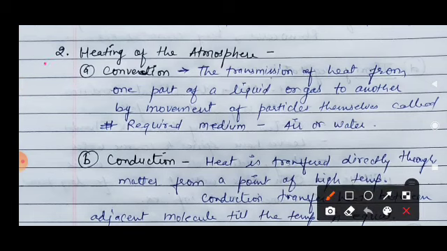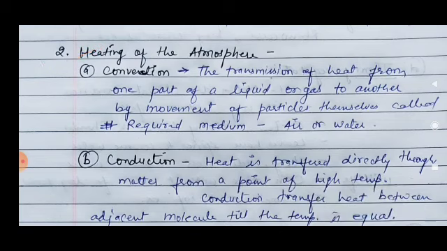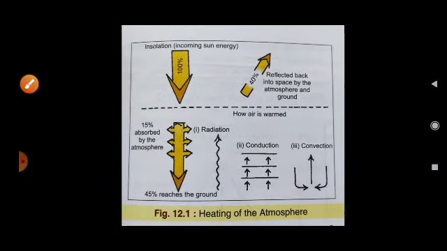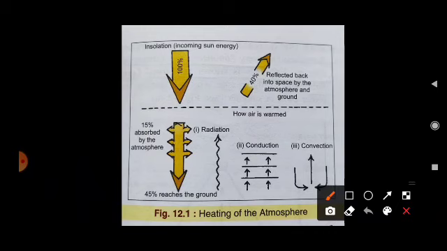Second thing is the heating of the atmosphere. Generally we know how the atmosphere gets heated: it is due to the sun's light. Now you can understand by this example easily. Here the insolation, which is called the incoming solar energy, is 100% sunlight coming, but this 100% is not reaching the surface.